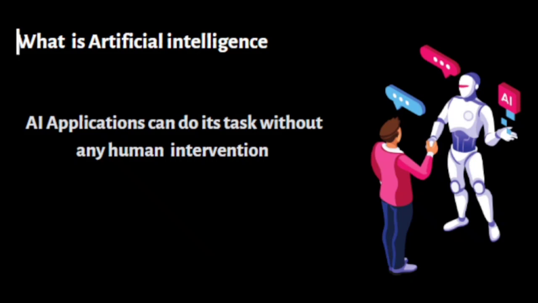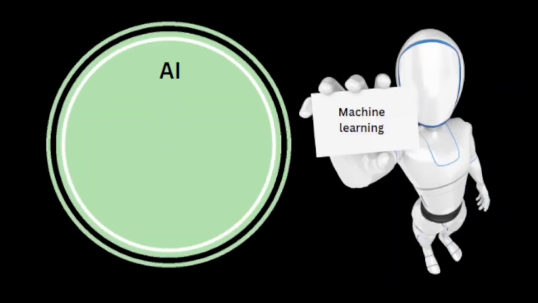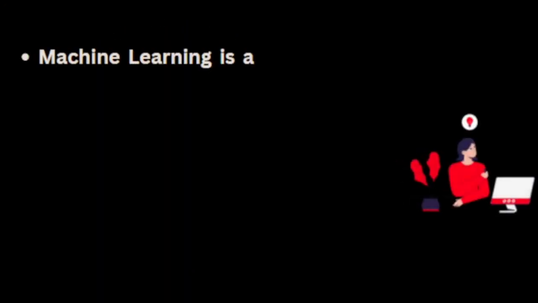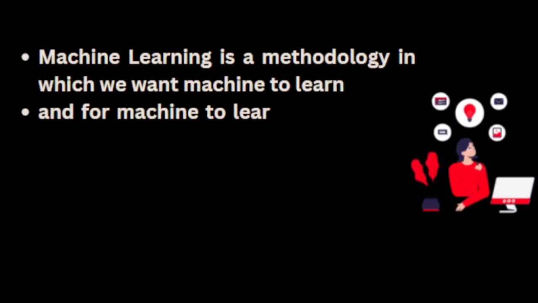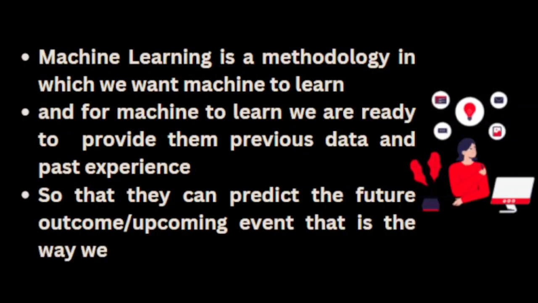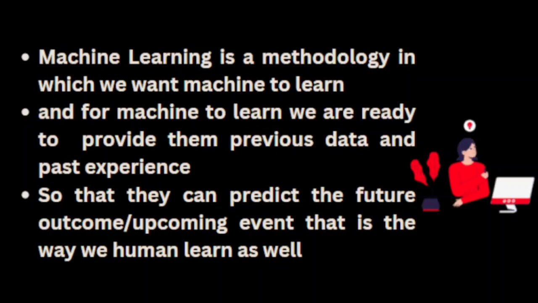Now we can understand what machine learning is. Machine learning is a subset of AI. It is a methodology by which we want machines to learn. For that learning, we have to provide them some previous data or past experiences, by which the machine will build its model. Then if we provide it new data, it will provide us with predicted future outcomes.